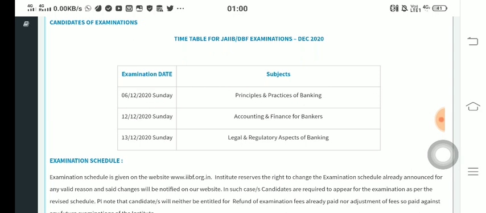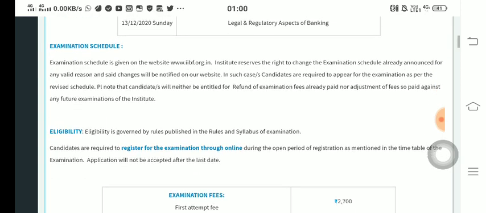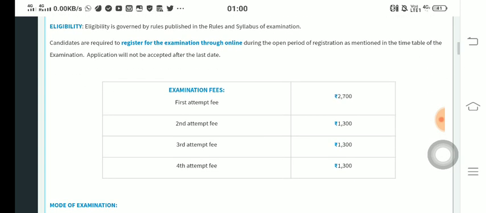So this is the timetable for the examination: the examination schedule and eligibility. Look here, the examination fee has been shown as 2700. Actually, this is the fee that was charged at an earlier period of time, before May 2020. In May 2020 it was revised, and now it is approximately 3400 something, which at the end approximates to around 3500.